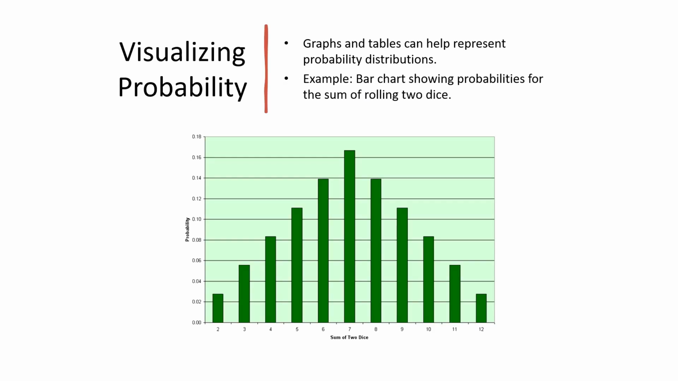Now we visualize probability, we can do these types of graphs. So let's take the example, we've got 2 dice now, and we roll them a bunch of times, and then we record the number. So it's going to be anywhere from 2 to 12, because 1 plus 1 would be the smallest, 6 plus 6 would be the largest.